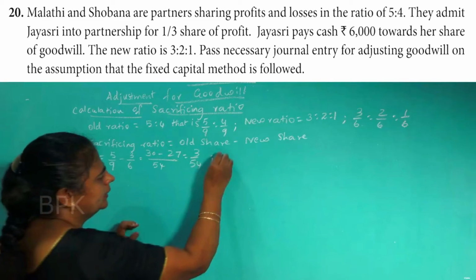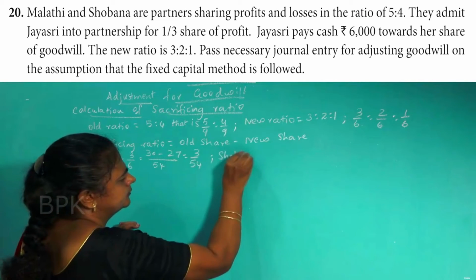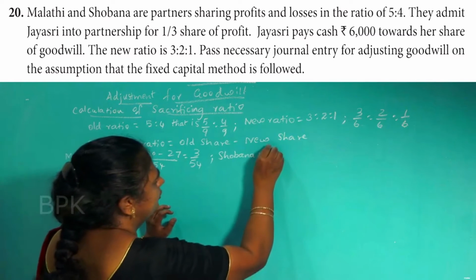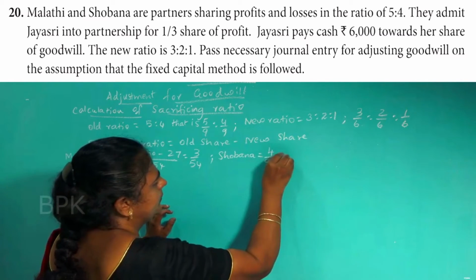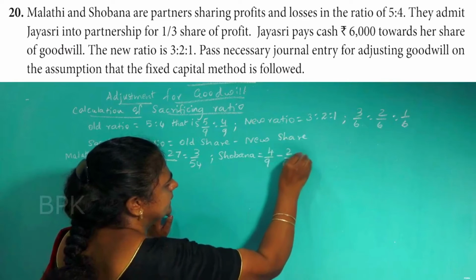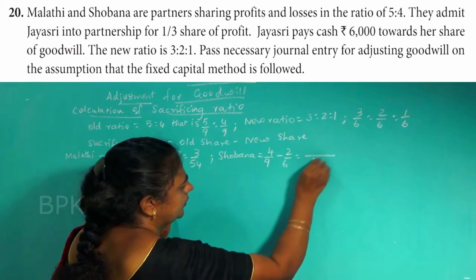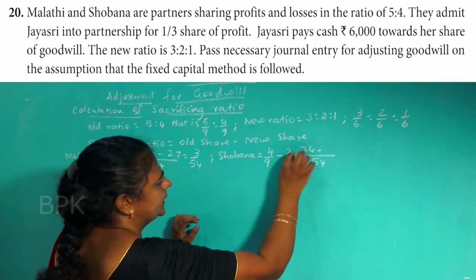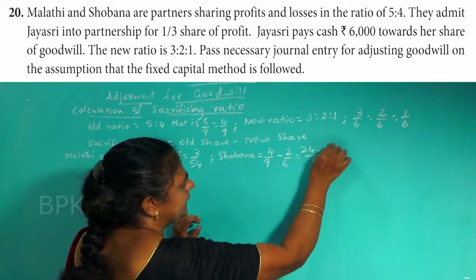For Shobana, old share is 4/9 minus 2/6. That will be over 54. 6 times 4 is 24. Here 9 times 2 is 18.